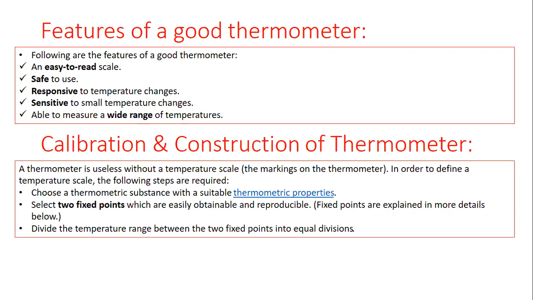And the last step is that you need to divide the distance between 2 fixed points into an equal number of divisions, and each division should be equal to 1 degree centigrade. So beta, the 3 steps while calibrating or